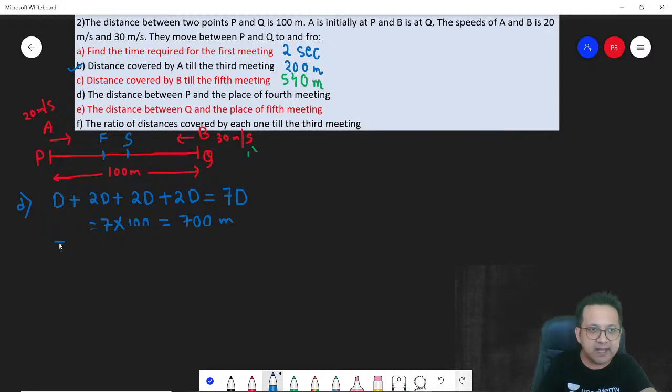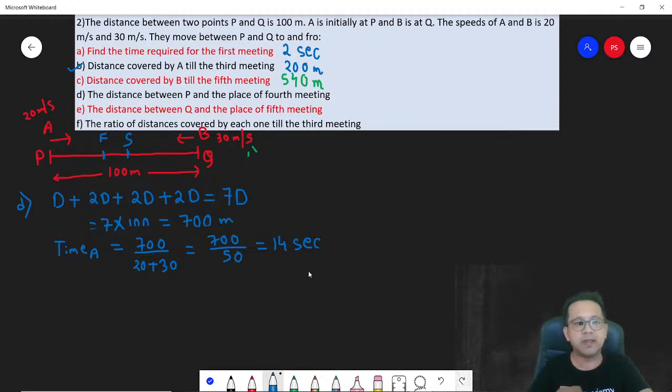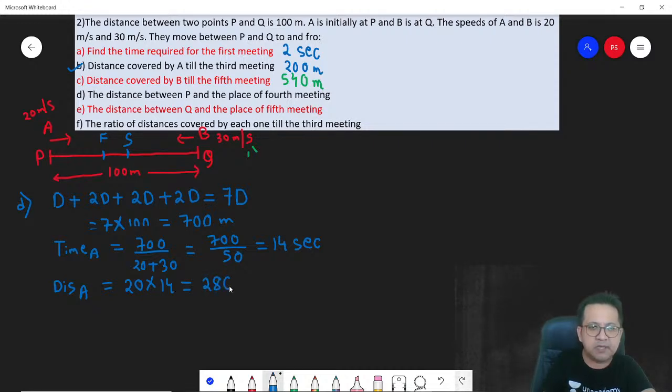So what is the time taken? Time taken, right? Time is nothing but distance divided by the sum of the speeds, 20 plus 30. So basically, can I say 700 divided by 50? So the fourth meeting occurs after 14 seconds. Correct? In 14 seconds, how much distance did A cover? Speed of A into the time taken is 280 meters.